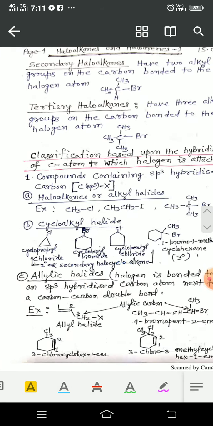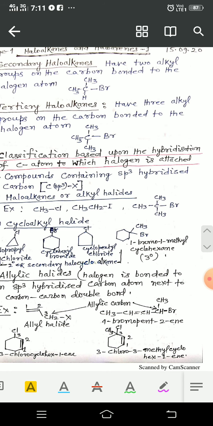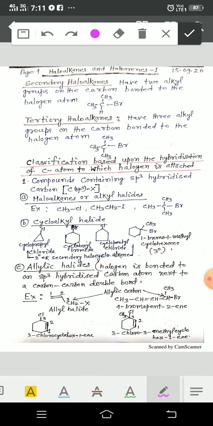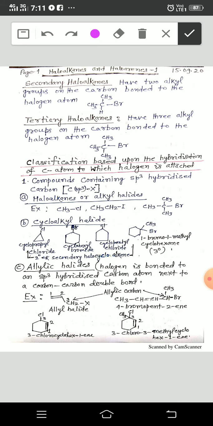Now, secondary haloalkanes have two alkyl groups on the carbon to which the halogen atom is attached. See here, in this case, bromine is attached with such a carbon atom that is attached with two methyl groups or two carbon atoms. One is here and second is here.